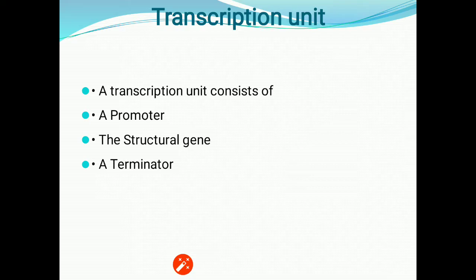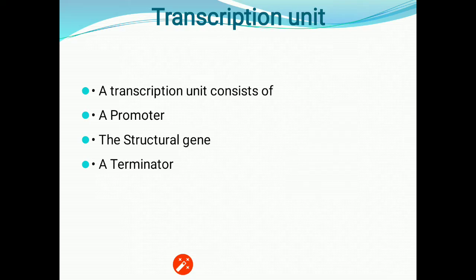Now about the transcription unit. The complete strand of DNA forms different types of RNAs. So the DNA has small units located on it, and those small units are termed transcription units. One transcription unit forms one type of RNA.